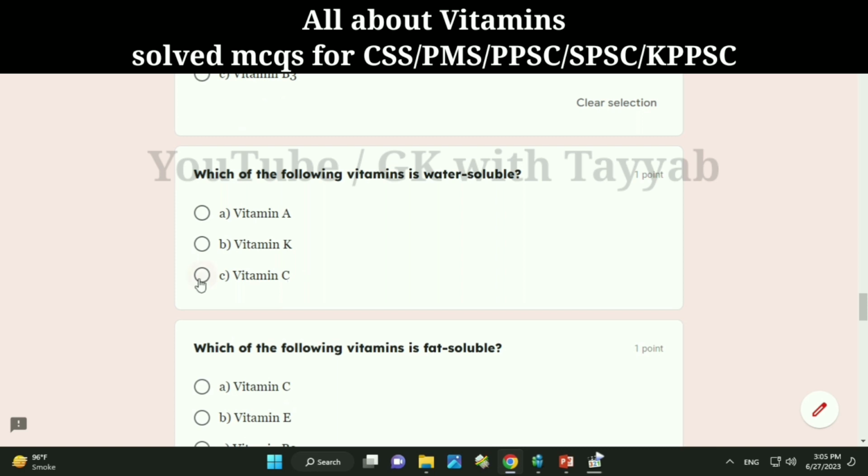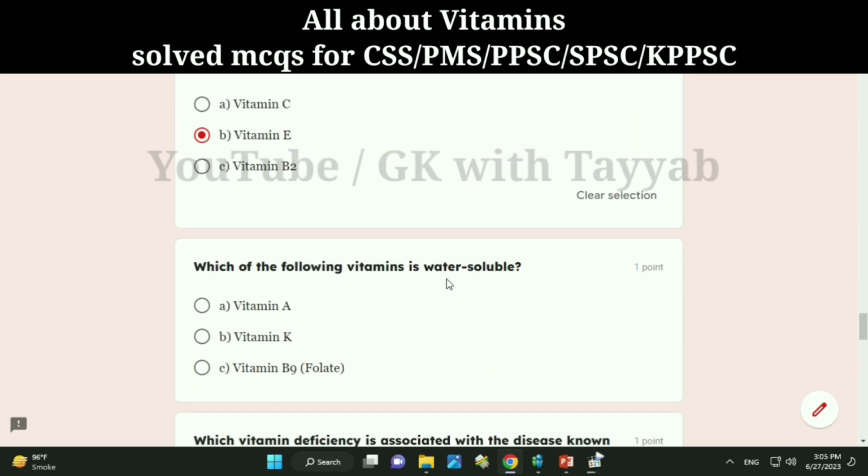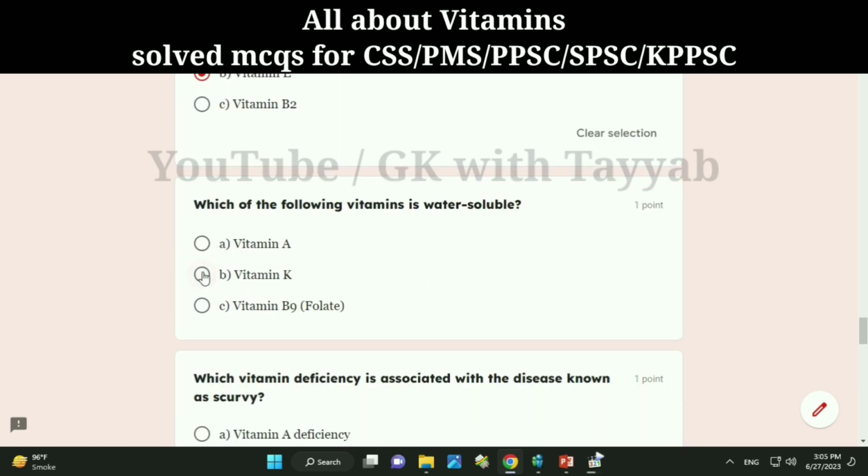Vitamin C. Which of the following vitamins is fat-soluble? A. Vitamin C. B. Vitamin E. C. Vitamin B2. Correct answer, B. Vitamin E. Which of the following vitamins is water-soluble? A. Vitamin A. B. Vitamin K. C. Vitamin B9, folate. Correct answer, C. Vitamin B9, folate.